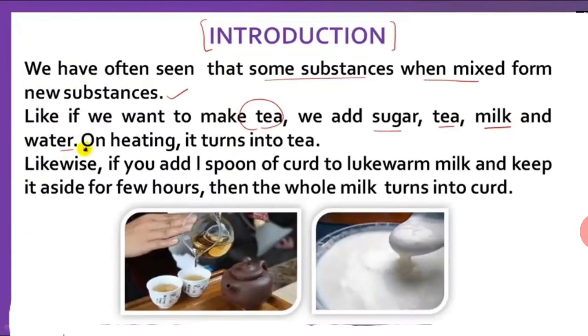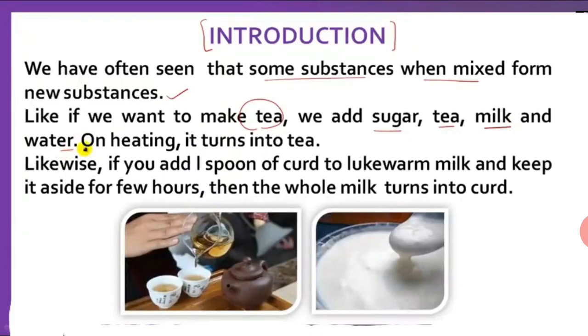Now, you have seen that in your daily life, when we make tea, there are different types of substances which are mixed as tea, sugar, milk, and water.